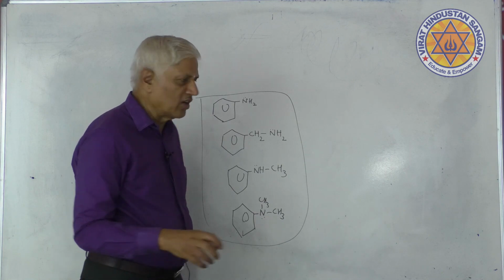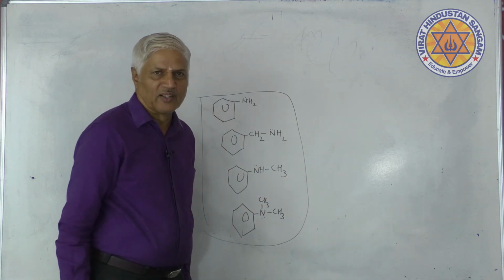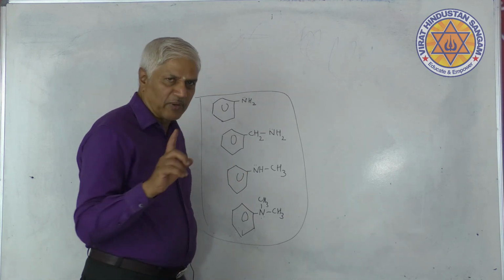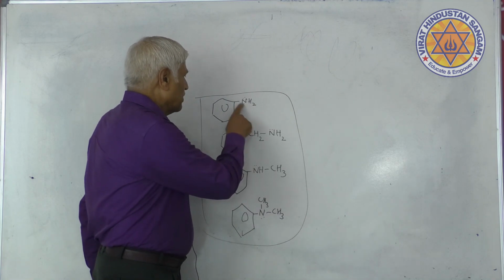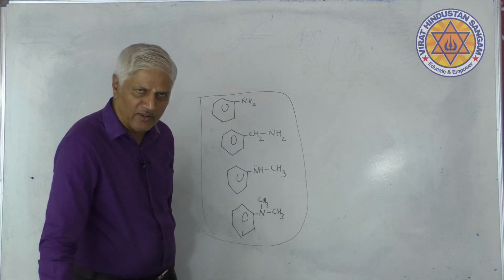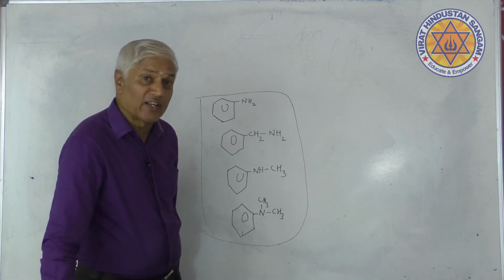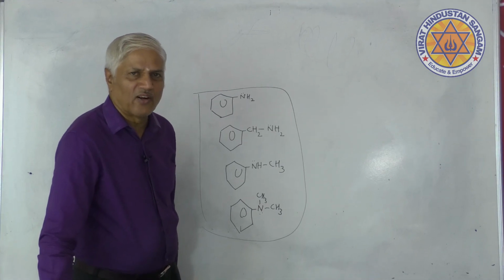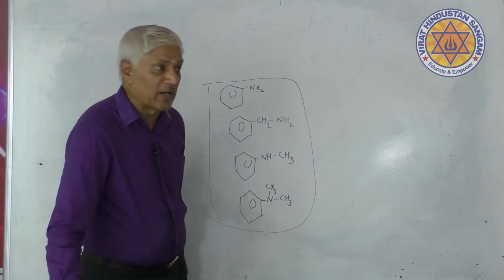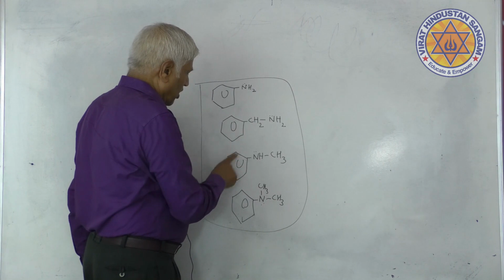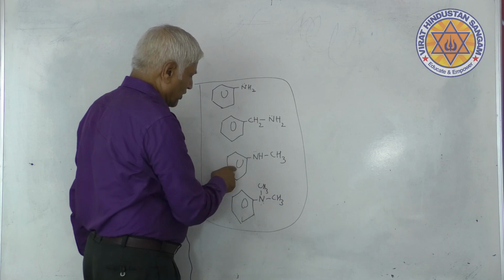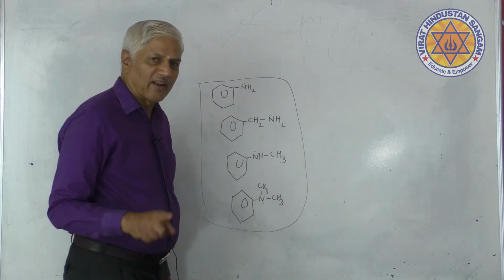They are not easily available for the acid. Such compounds are less basic. Option 1, option 3, option 4: all of them contain nitrogen directly linked to the benzene ring. Therefore, they are less basic.